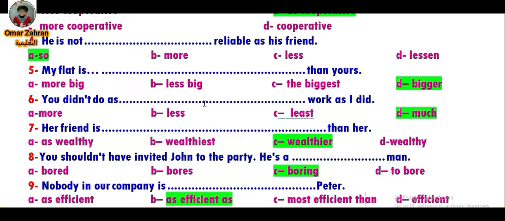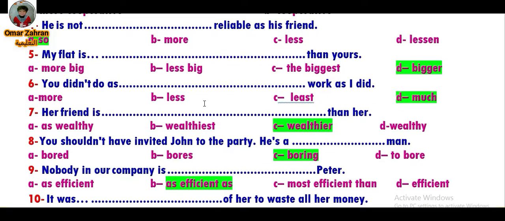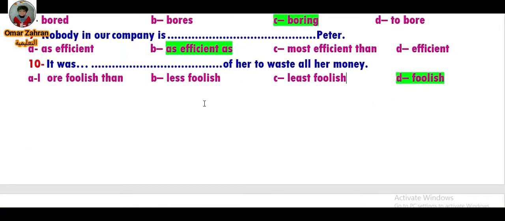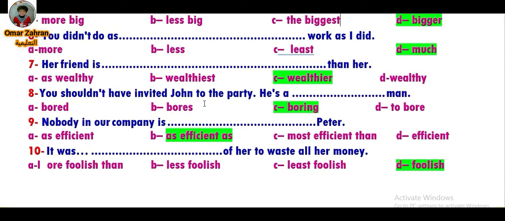Number 7, her friend is wealthier than her. Number 8, you shouldn't have invited John to the party. He's a boring man. Here boring, an -ing adjective, refers to persons when a person is the source of the feeling. So John is the one who has the boredom that reaches us. He is a boring man, not a bored man. Number 9, nobody in our company is as efficient as Peter.